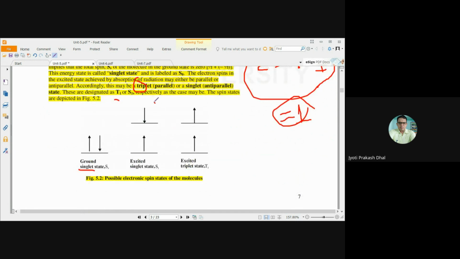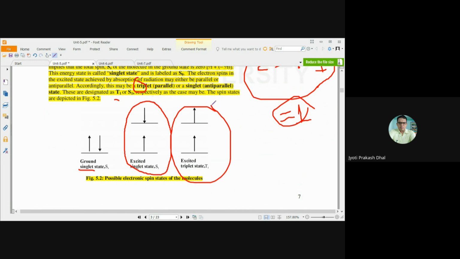And here this is the singlet excited state. This is one of the excited states where the two electrons are in an antiparallel manner. So the total spin similarly becomes 0 and the multiplicity becomes 1, which is called the singlet excited state, S1. And if the two electrons are present in a parallel manner, that means both electrons have clockwise spin, then the total spin of the two electrons will become plus half plus half, that equals 1.